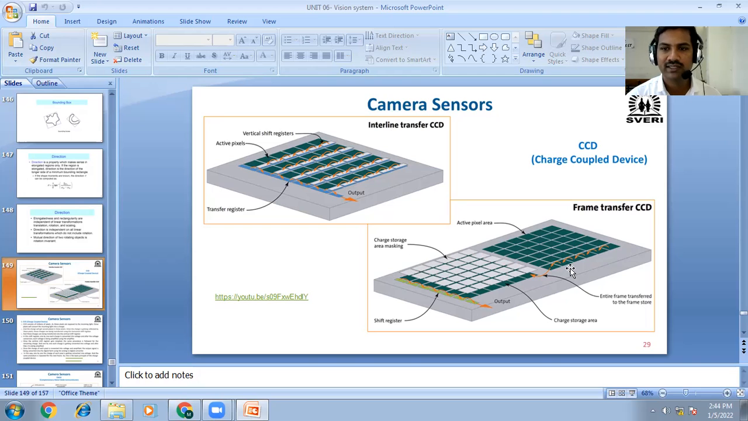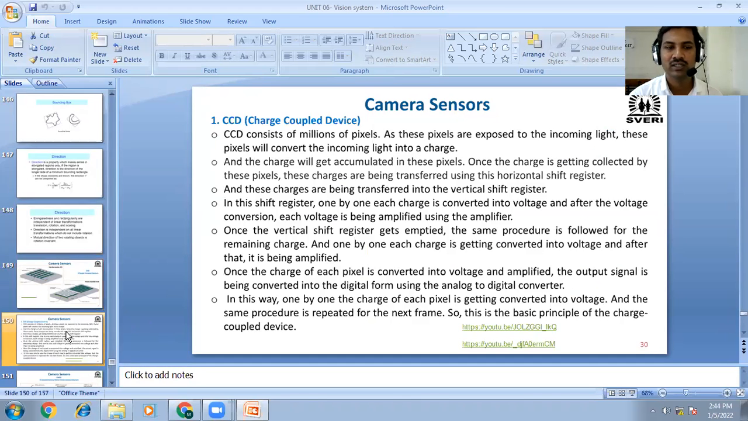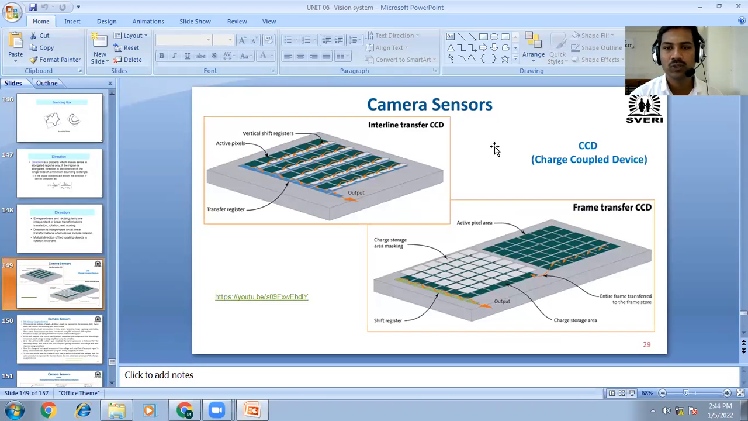Okay, what is the camera sensor plate? This plate is inside the camera. Outside, in front of this camera, the lens is there. In front of the camera our object is there, and from the object the reflecting light is captured with this sensor.